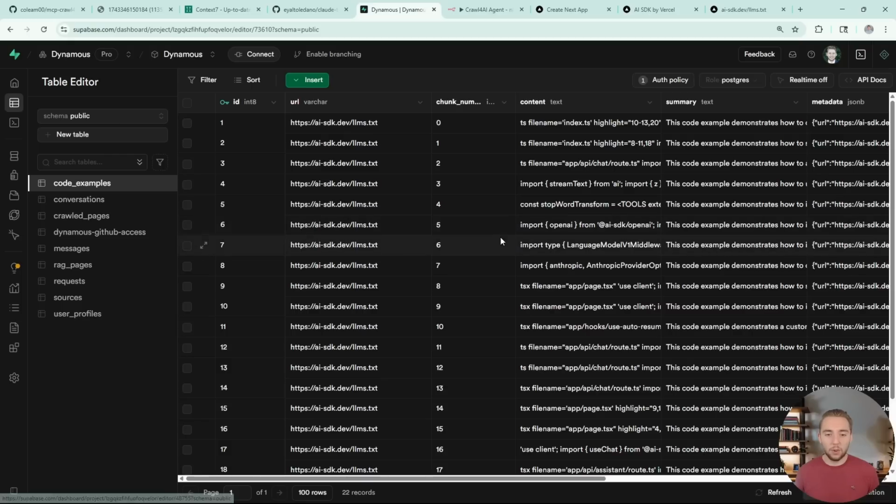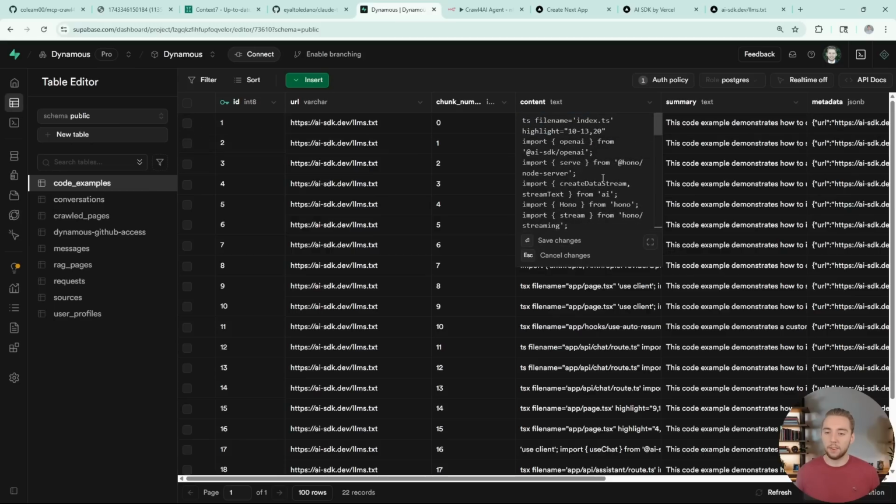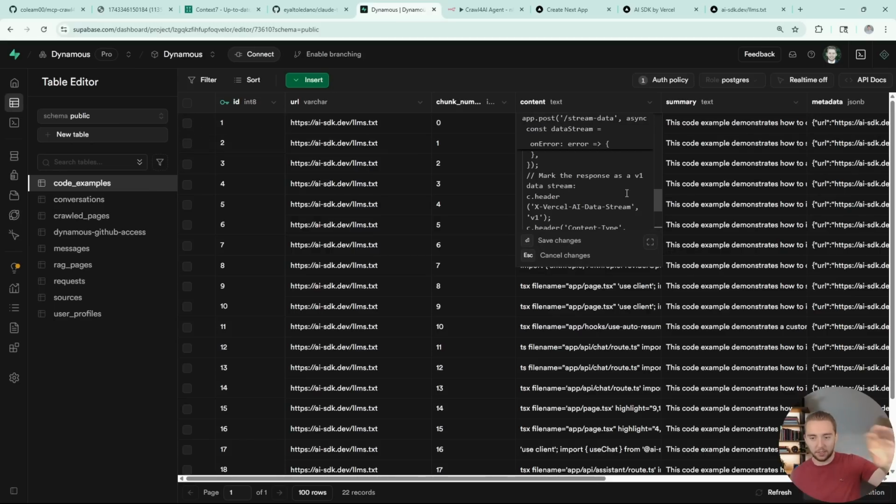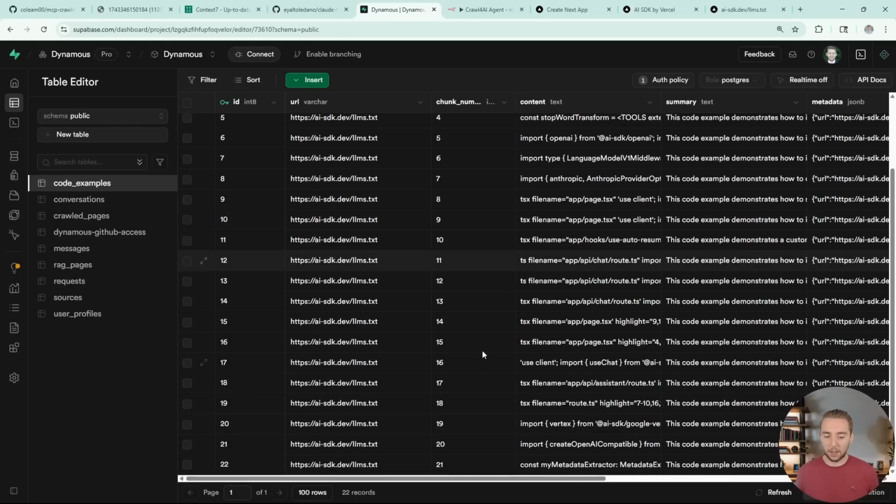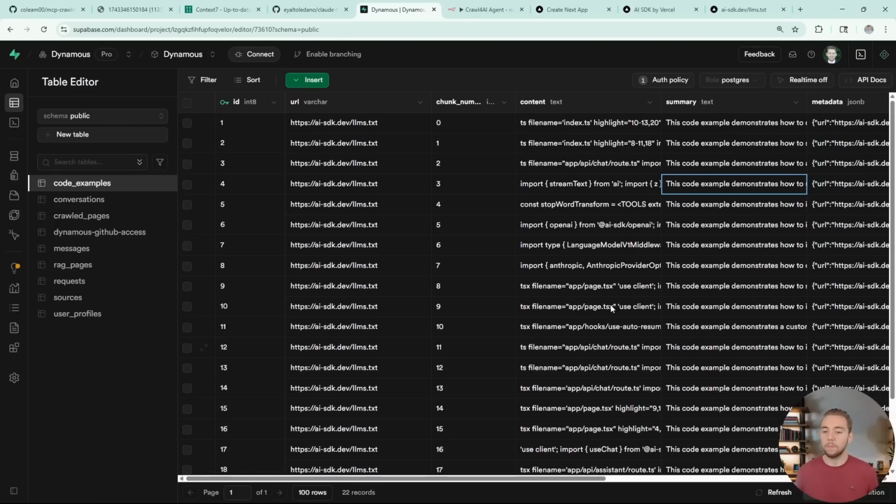And then we have our code examples. This is something that I've added recently that I think has improved results quite a bit, where aside from just crawling all the documentation and putting that in crawled pages, we can use Agentic RAG to build up a second vector database essentially with all of the code examples. So our agent can specifically look up examples along with the documentation to really help it understand how to use the examples in the docs to build something similar in our own project. And so we got all of our examples here. It looks like there are 22 in total that it pulled from the Vercel AI SDK documentation.